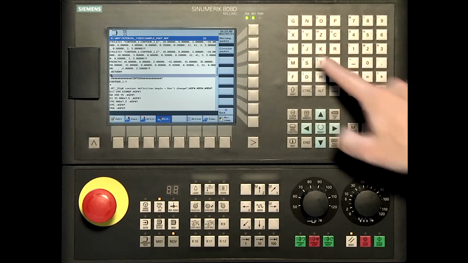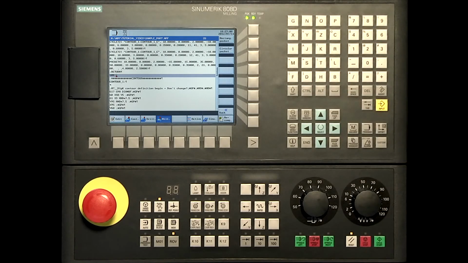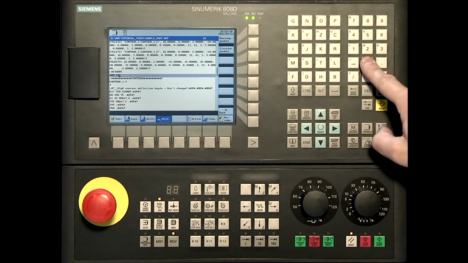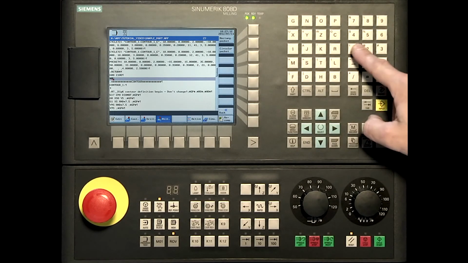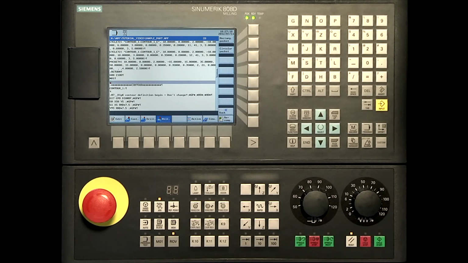G00, Z100, rapid movement to a safe position, M01, optional stop.